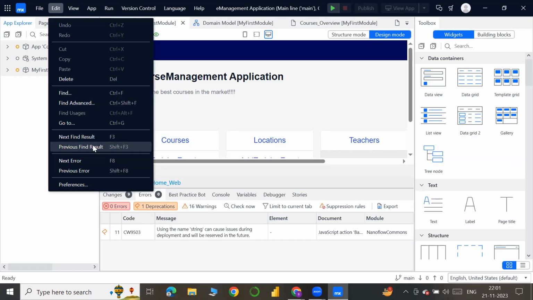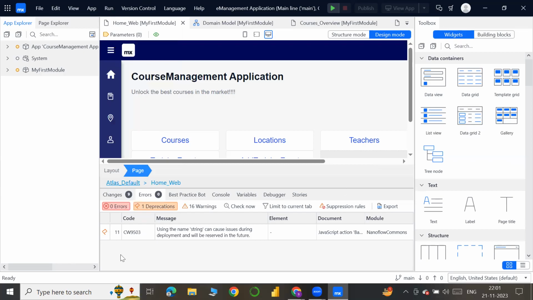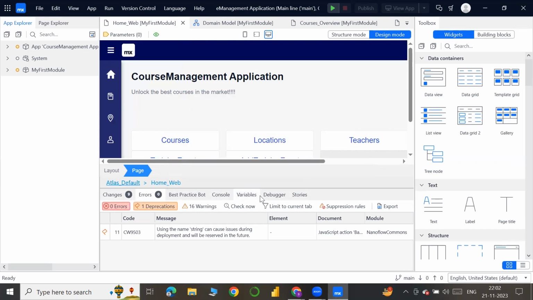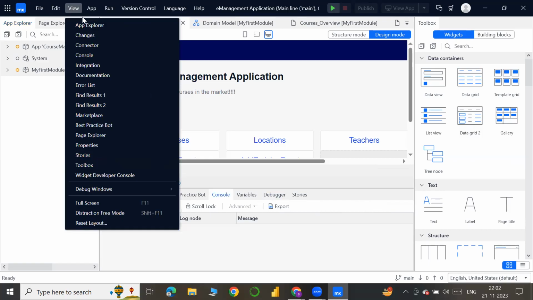Yes, yes, Venkat. And this view also contains so many options which we require after all. So let's see. This is the basic interface. Here we have a lot of options, like the debugger, variables, console. A lot of options are there which we use while developing. And if we want some additional things...